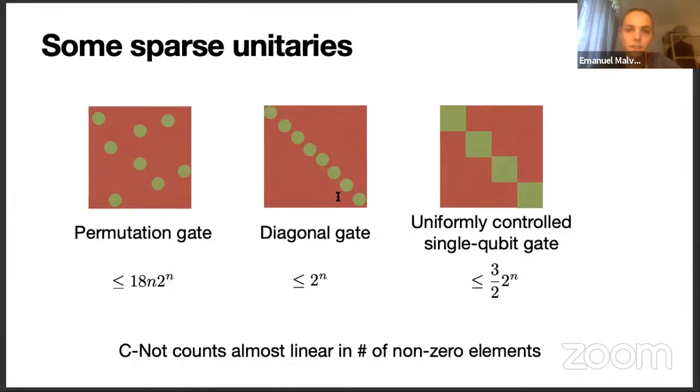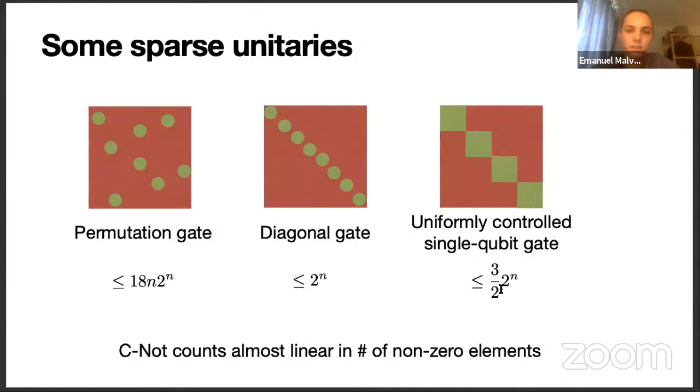Another example are diagonal gates, which can be implemented using 2 to the n CNOT gates, and uniformly controlled single qubit gates, which apply a different single qubit gate depending on the state of the control qubits, can be implemented using 3/2 times 2 to the n CNOT gates.